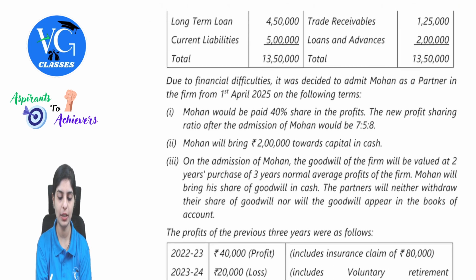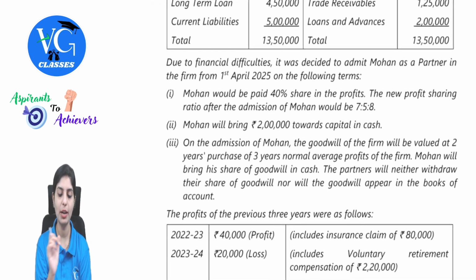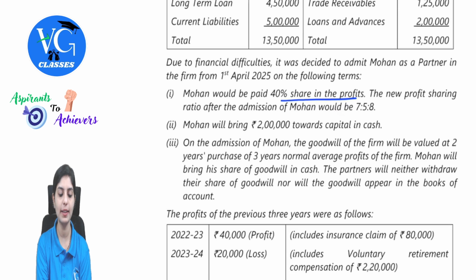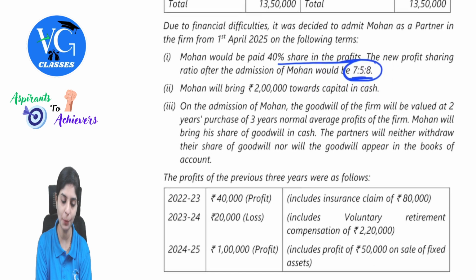Due to financial difficulties, it was decided to admit Mohan as a partner in the firm from 1st April 2025 on the following terms. Mohan would be given 40% share in the profits. The new profit sharing ratio after the admission would be 7 is to 5 is to 8. So this becomes our job pretty simpler. They have directly given the new profit sharing ratio.